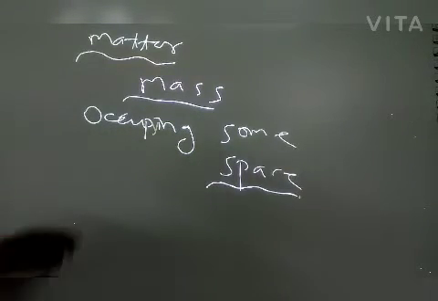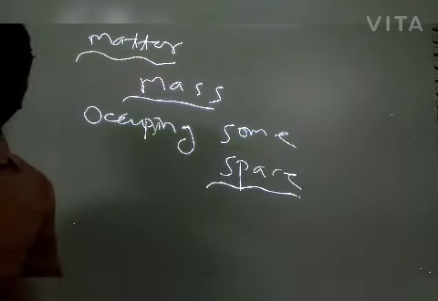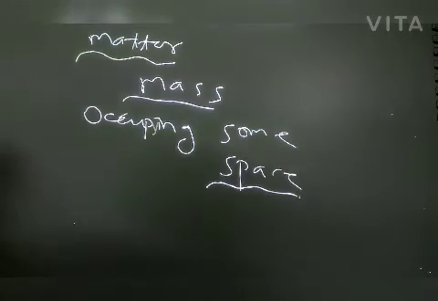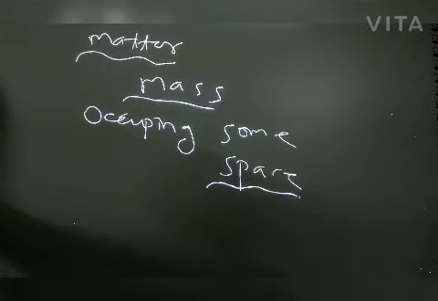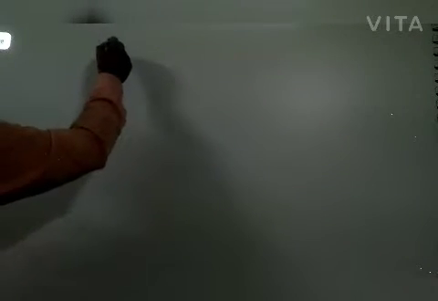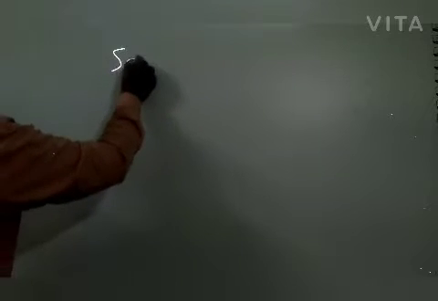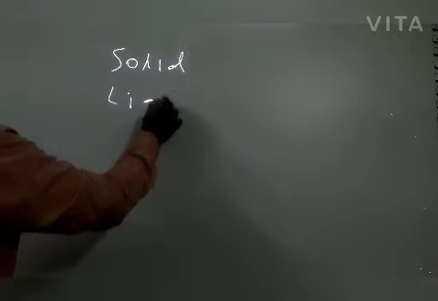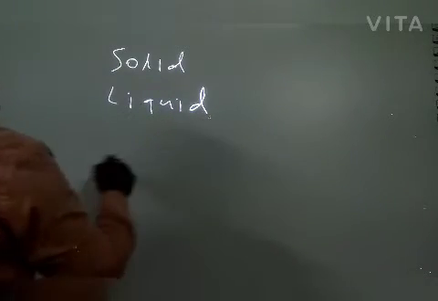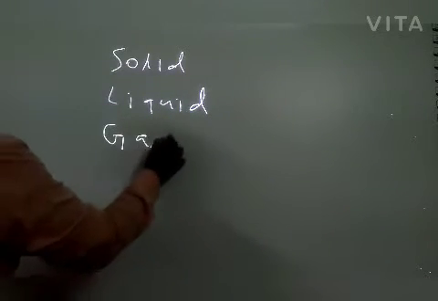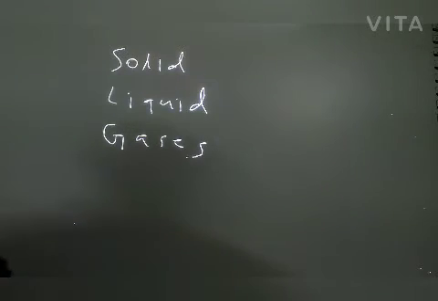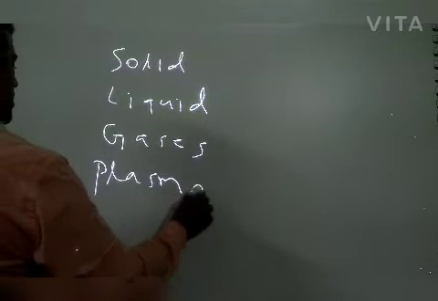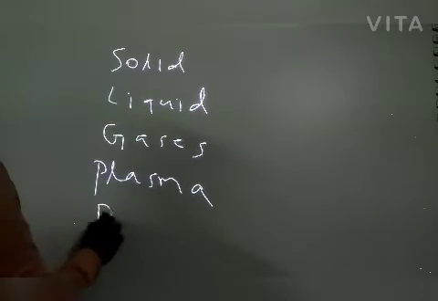Matters are divided into different types depending upon state: solid, liquid, gases, then plasma state, then Bose-Einstein state.